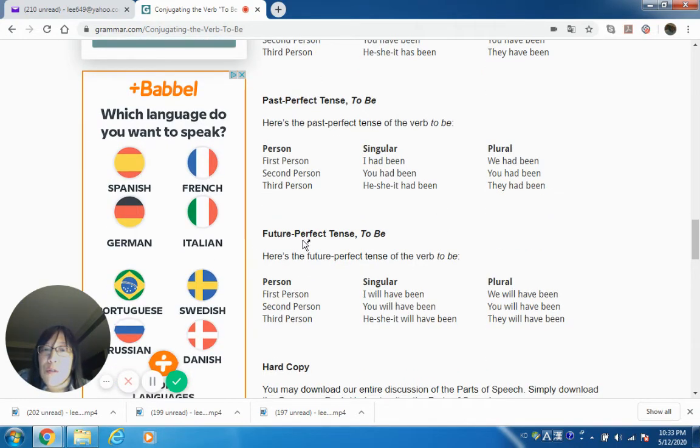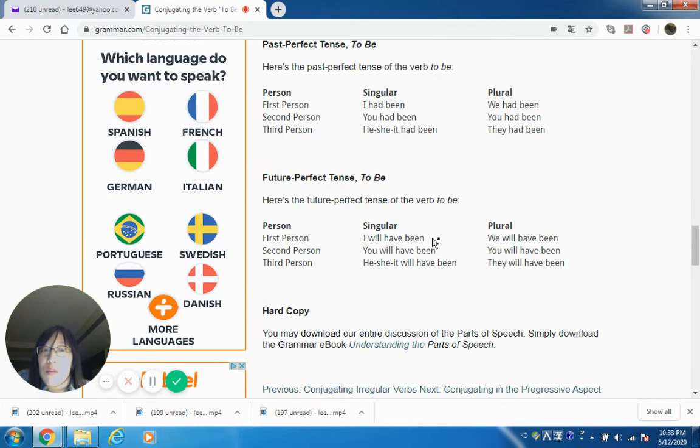And for the future perfect tense to be, again, all you have to do is future means what? What's the helping verb for future? Will. So you just have to add will. Now we're going to add will here. I will have been. Or we will have been. Same thing, you will have been.